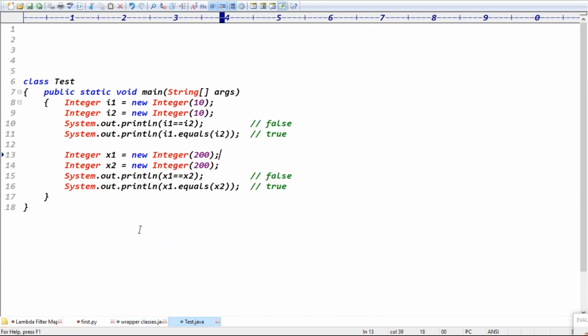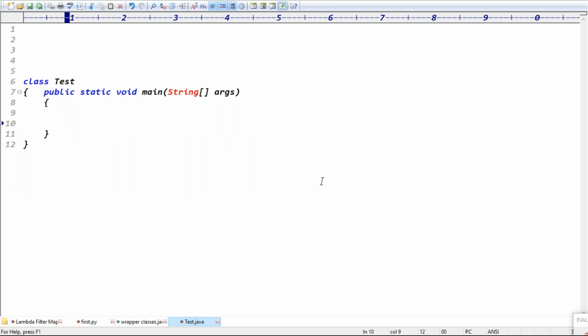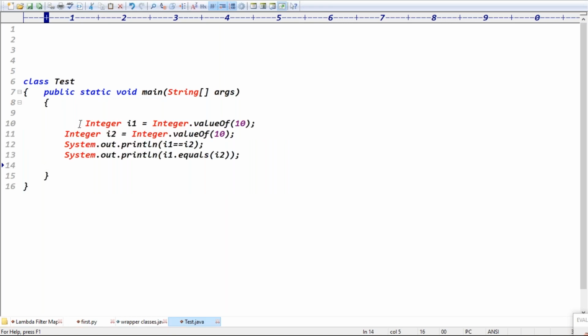Now if I'm using the valueOf method approach, what's the output in this case? Tell me now. Integer I1 equals Integer.valueOf(10), and I2 equals Integer.valueOf(10). I1 double equal to I2: these two are definitely different objects, right? So I1 double equal to I2 is definitely false, right?